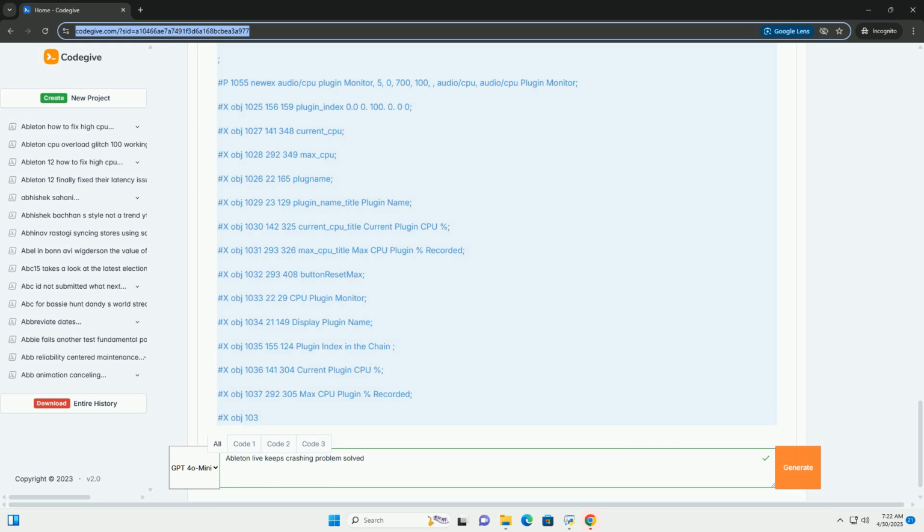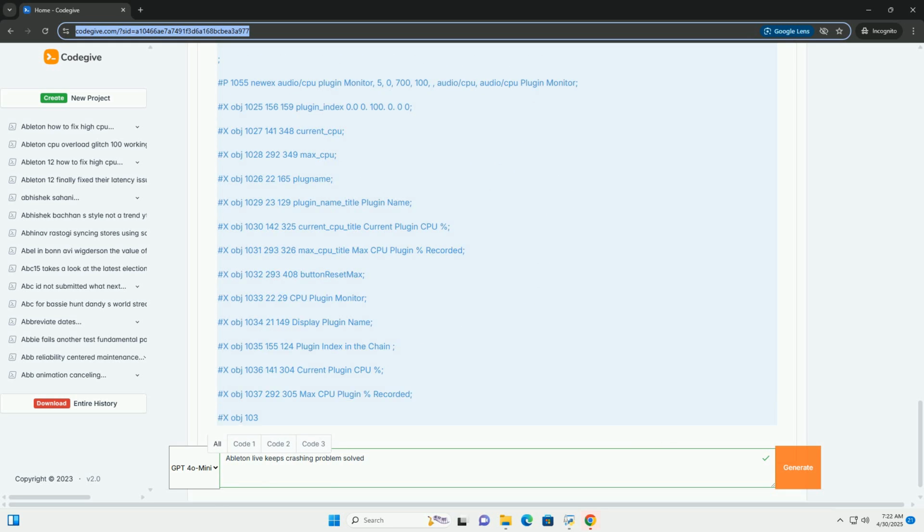3. Number objects. These objects display the current and maximum CPU usage of the selected plugin. 4. Live.text objects. These objects display the name of the plugin. 5. Button object, resets the maximum CPU usage value. 6. Patching. The objects are connected to display the plugin information and CPU usage.